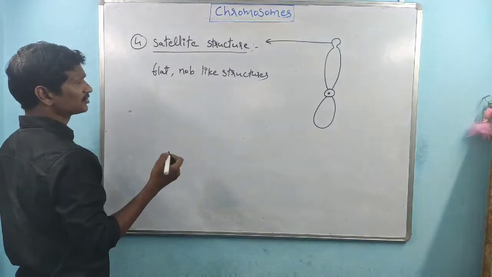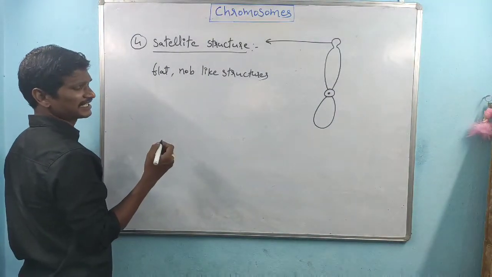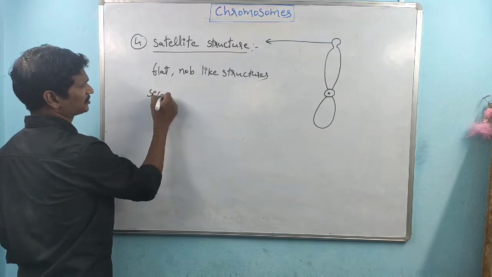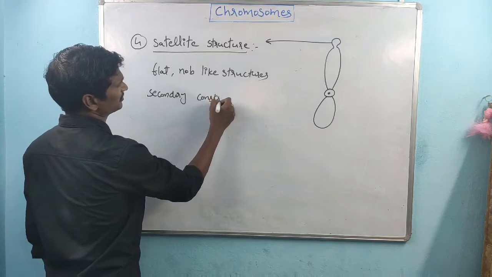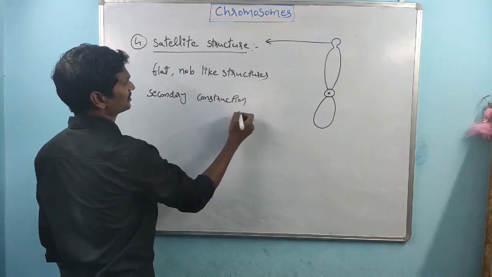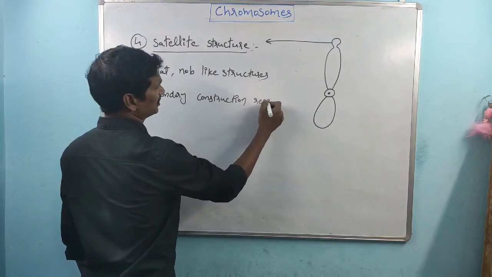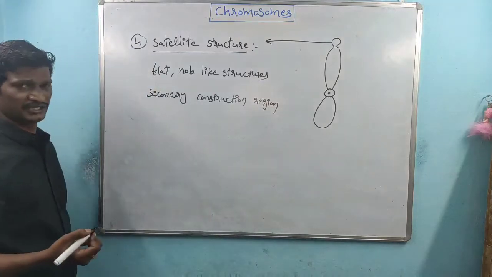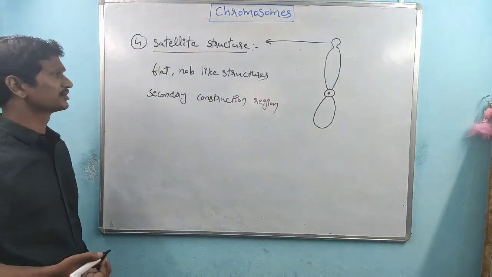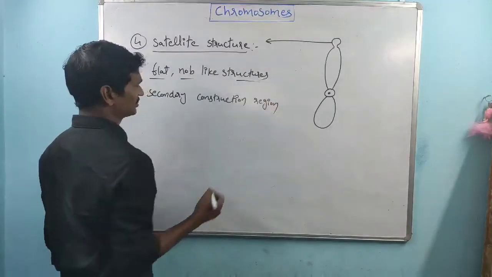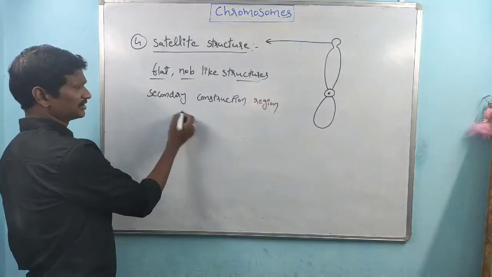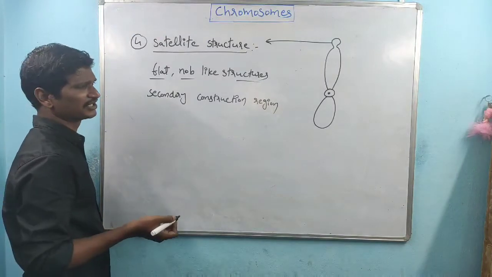These are also considered secondary constriction regions. The satellite structures are very special, not seen in all chromosomes; they are flat knob-like structures, also considered secondary constriction regions.